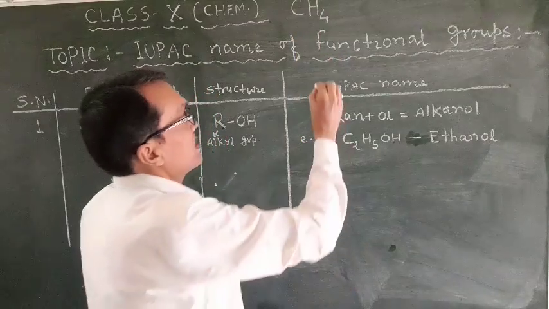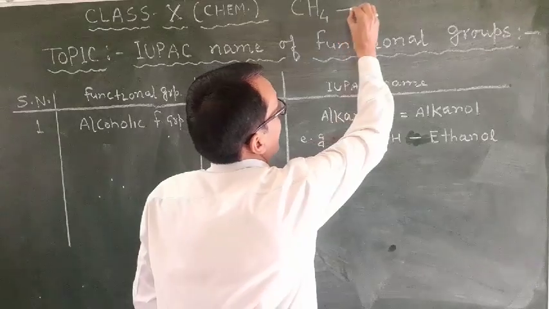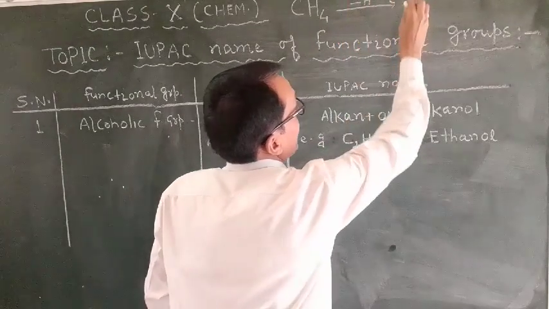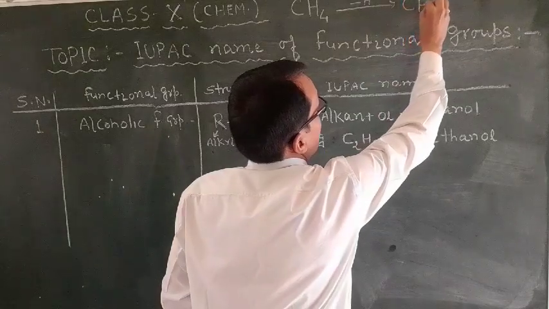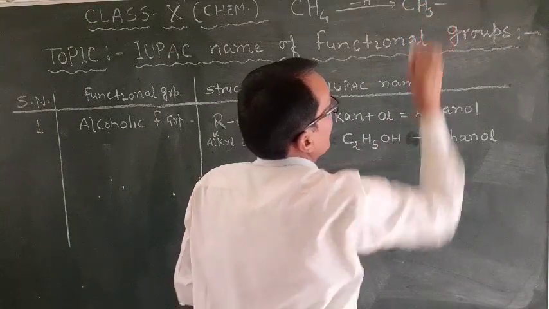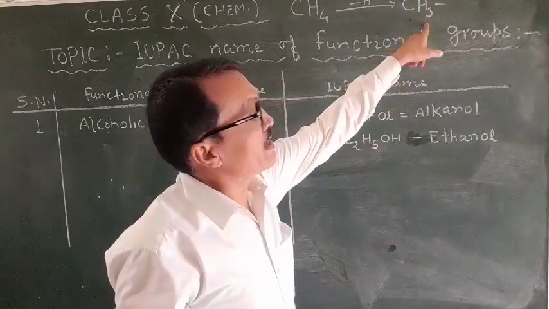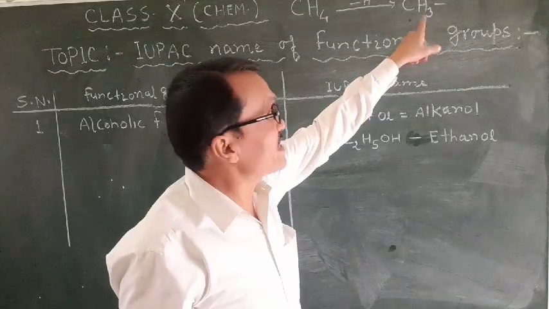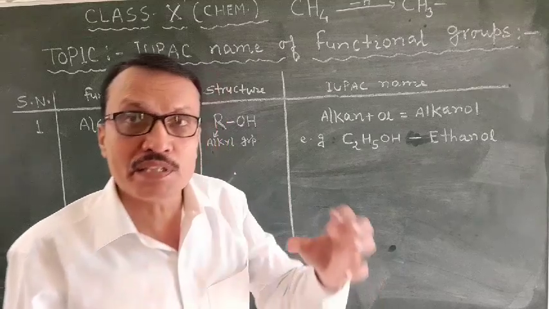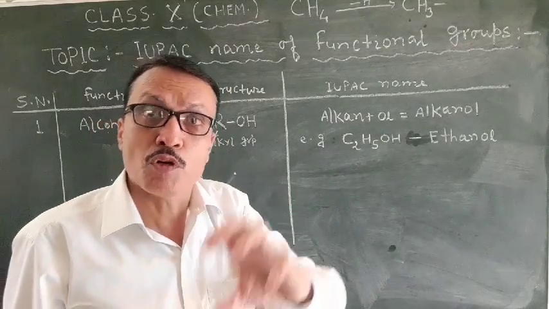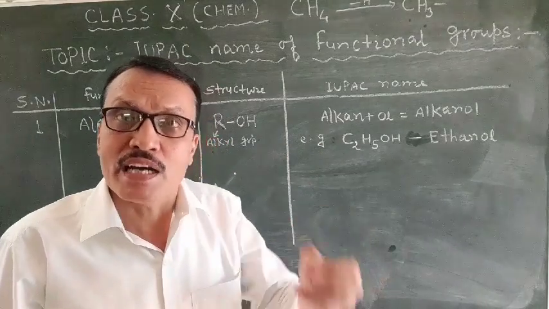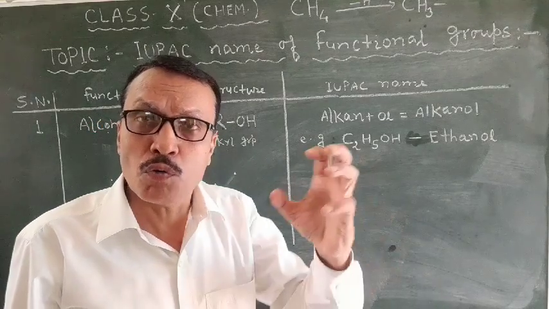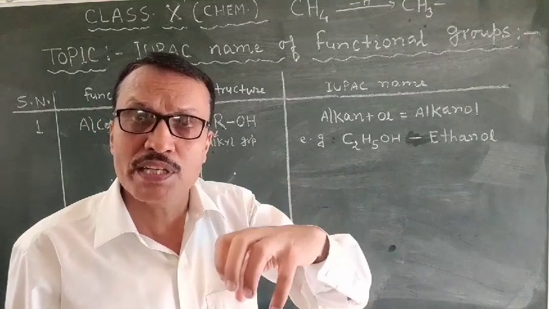And if from this simplest alkane you remove one hydrogen, then you get the group CH3. So this CH3 group is an alkyl group, and its name will be methyl, because it has been obtained from methane. So from methane, what alkyl group will you obtain?